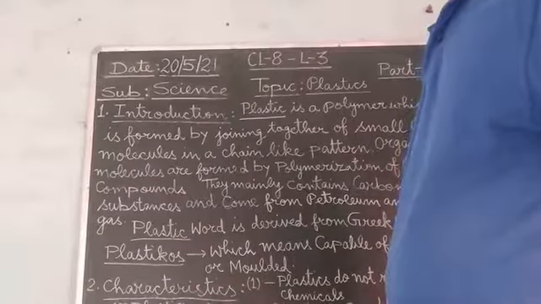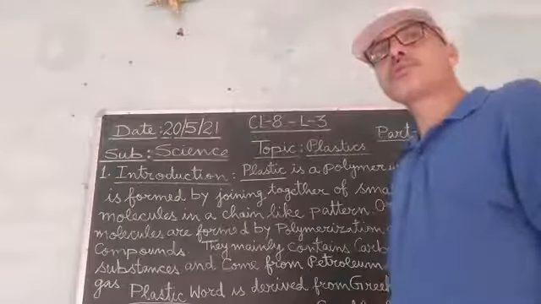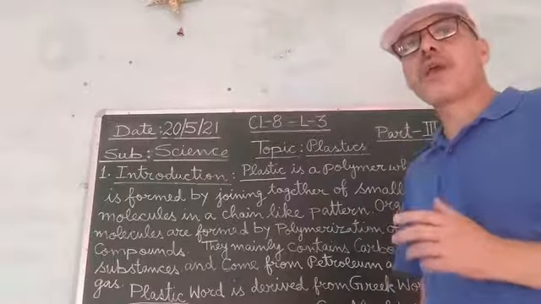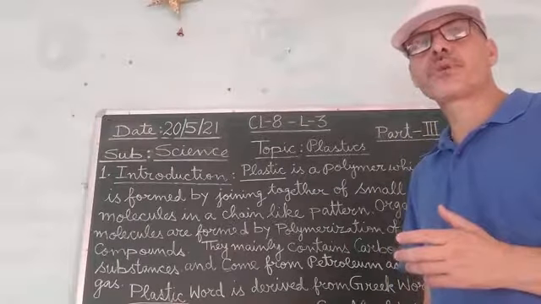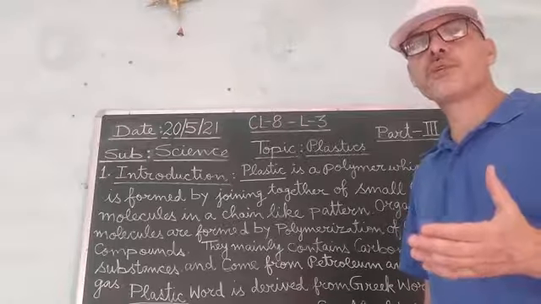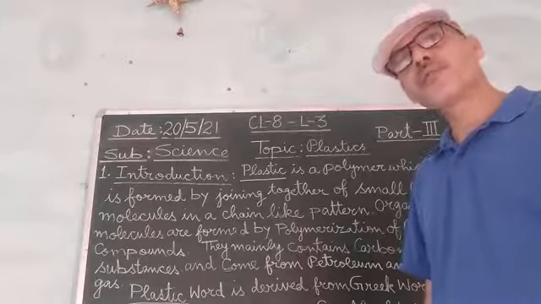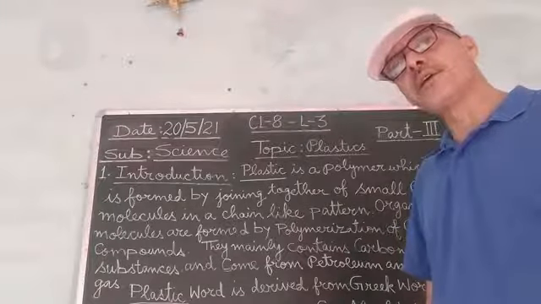So there are mainly two types of plastics on the basis of their effect of heat. On the basis of what? On the basis of the effect of heat when they are heated at very high temperatures.